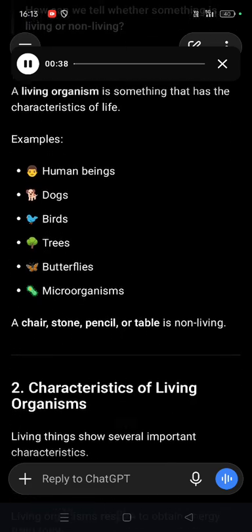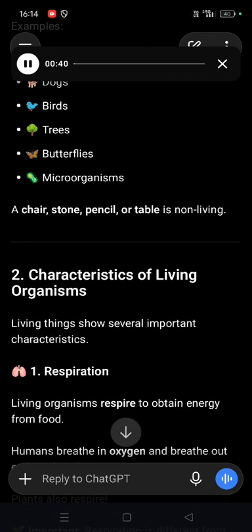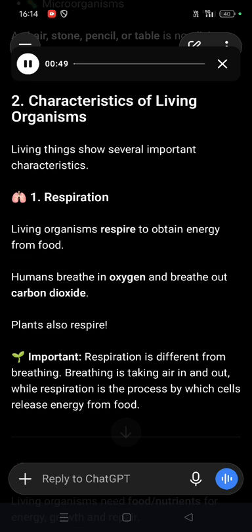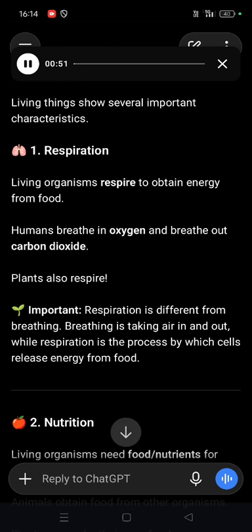Living things show several important characteristics. 1. Respiration. Living organisms respire to obtain energy from food. Humans breathe in oxygen and breathe out carbon dioxide. Plants also respire. Important: respiration is different from breathing. Breathing is taking air in and out, while respiration is the process by which cells release energy from food.